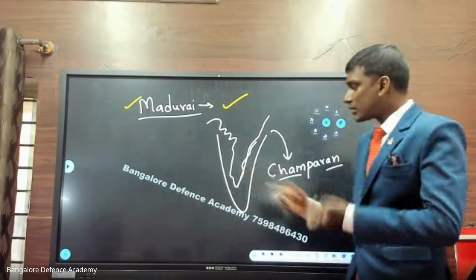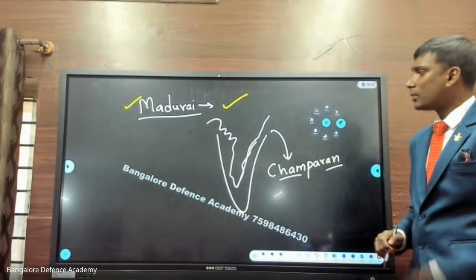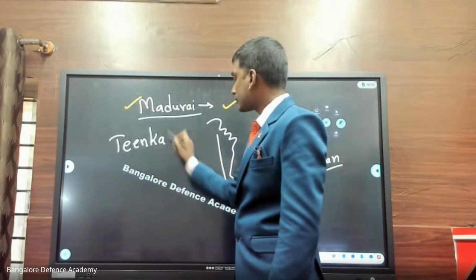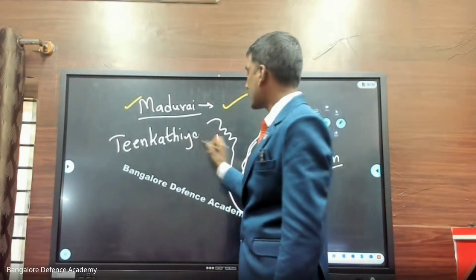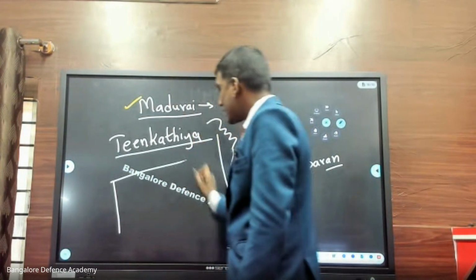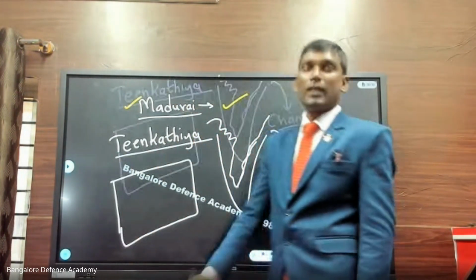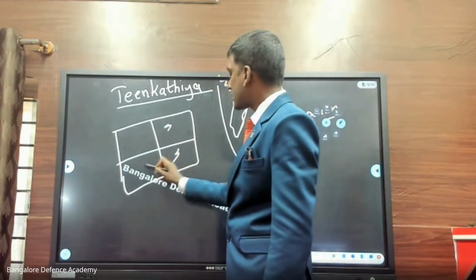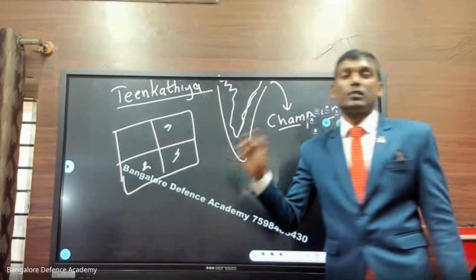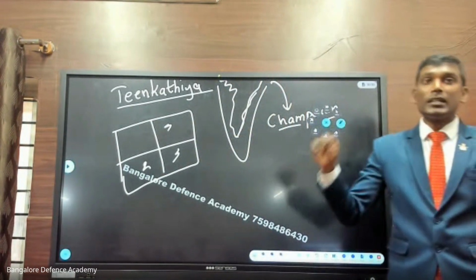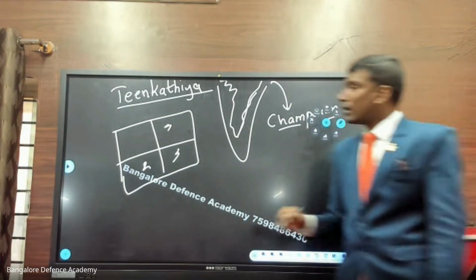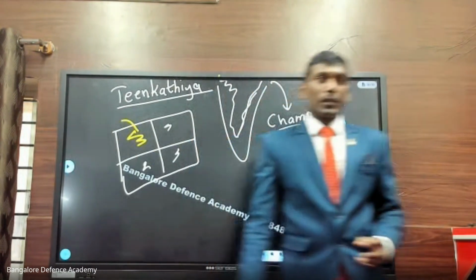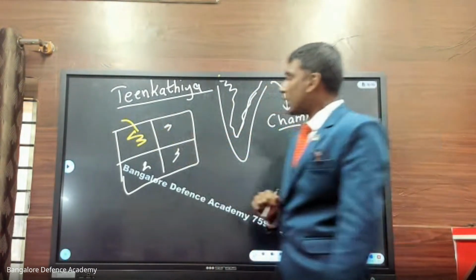Then he asked, what is the situation? What created all this problem? So there is a system called the Tin Khatiya system. Write it down. Imagine here there is a farmland. If I divide this into 4, three parts will be under the control of the government, and they will say what to produce, what not to produce. Only one part will be under the people, the owner of the land. You understand? This is called the Tin Khatiya system.